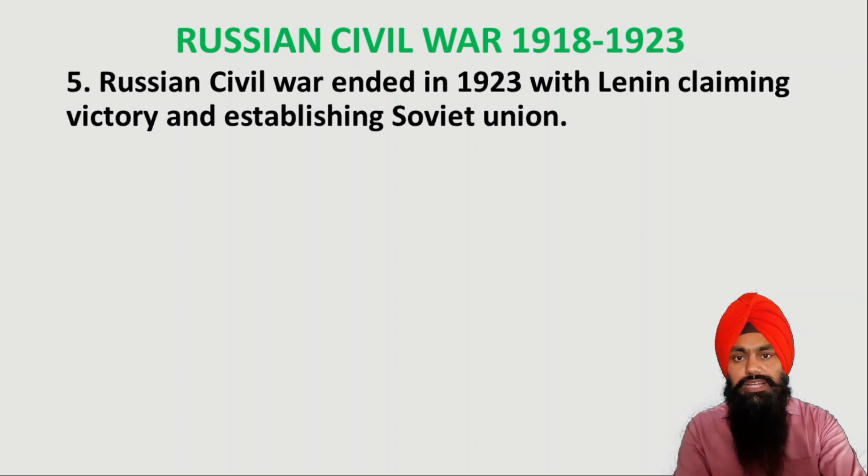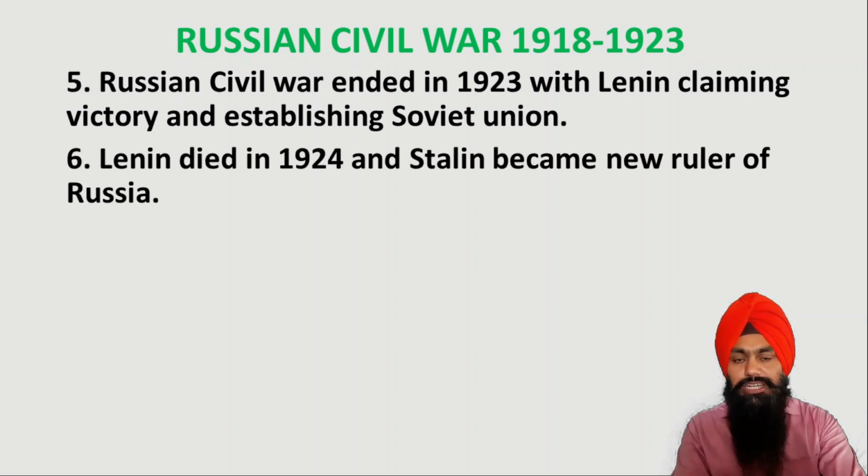The Russian Civil War ended in 1923 with the clear victory of Lenin. In this way, Lenin became the new ruler of Russia in 1923. But unfortunately, he got just a few months to rule, because in 1924 he died.